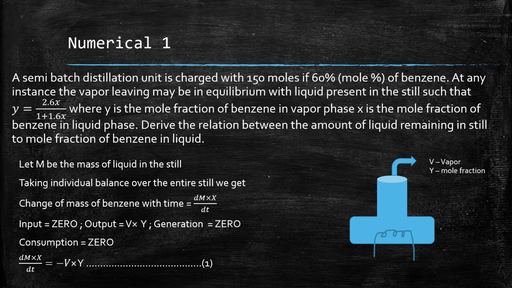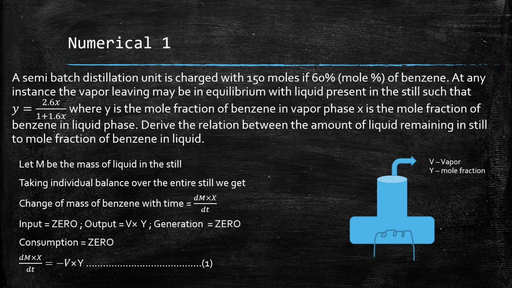In a semi-batch distillation unit, a distillation unit is charged with some liquid, and then there is continuous removal of the benzene from the top. It is condensed and separated. So in this, the thing that is changing is the mass of liquid in the still, so it is changing with time. There are two kinds of balances that we have to take. One is the individual material balance, and the other would be the overall mass balance.